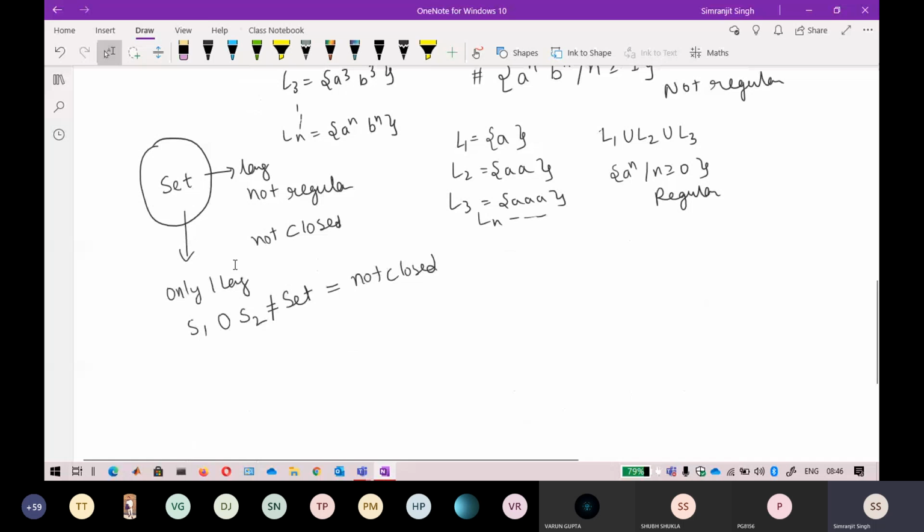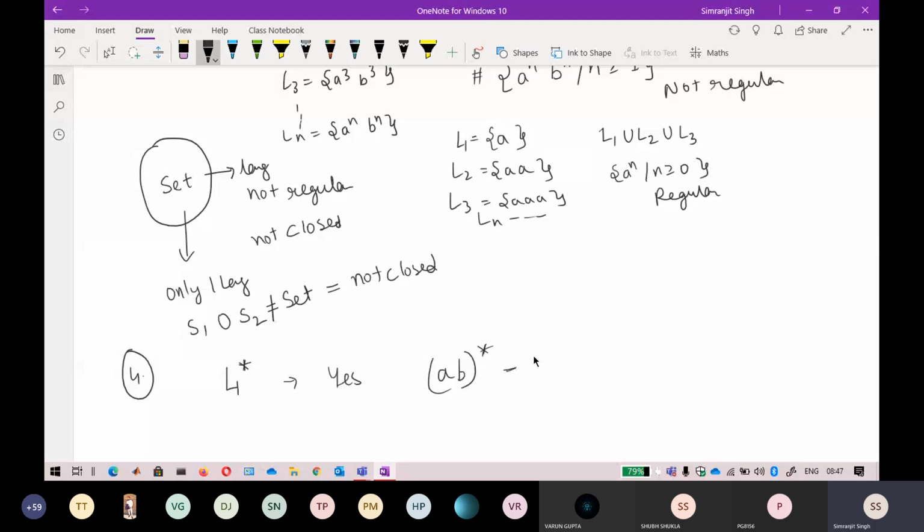Okay, so now if I move to the regular operators, I think you already know about these operators. We have done union and concatenation, the third one is infinite union, and the fourth one will be Kleene closure. If I take a language and raise it to the power of star, it is also closed under it, so there is no doubt about it. Just take a regular expression like ab and raise it to the power of star. By doing that we are just creating a loop here, so the loop will always exist in that one. Keep that in mind.